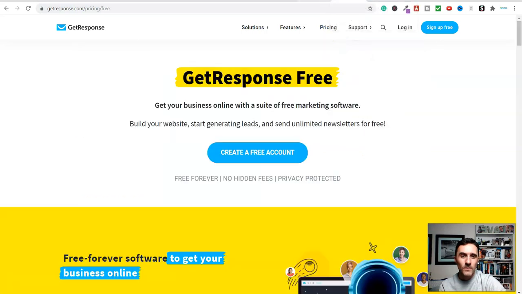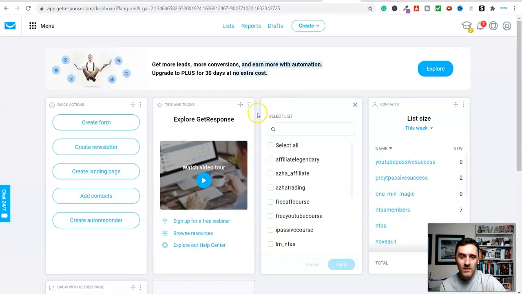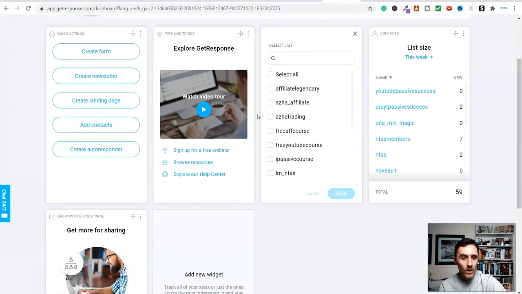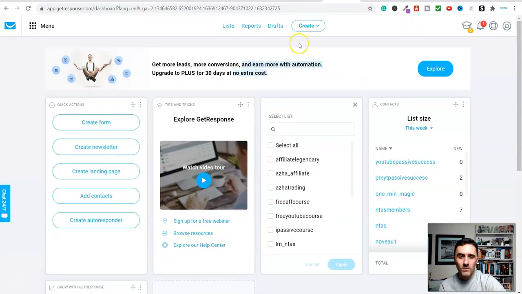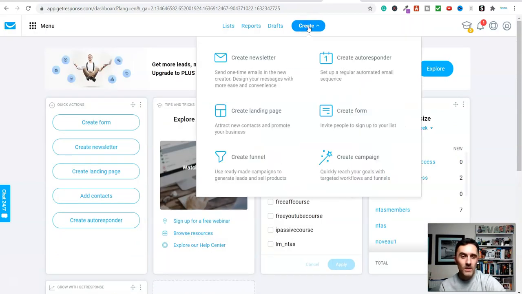So let me close out with that. Let's go over here. So this is what it looks like on the inside of the software. Okay, now for this we're going to come up here where it says create. Now on here we can create a newsletter, a landing page, a form or a funnel.